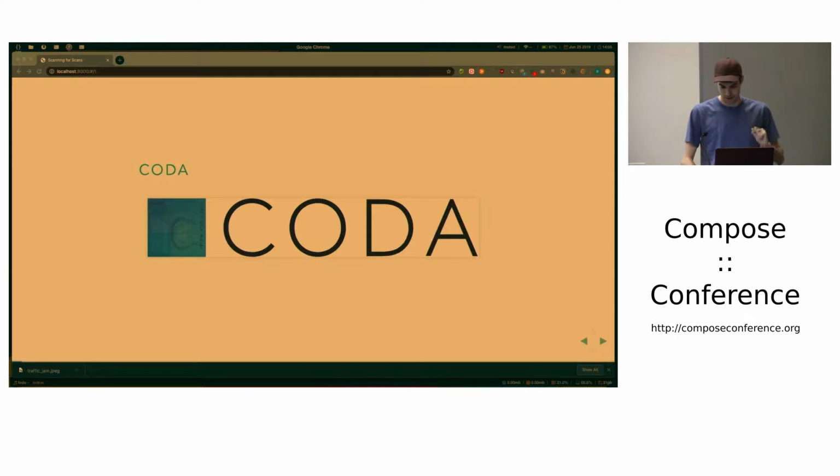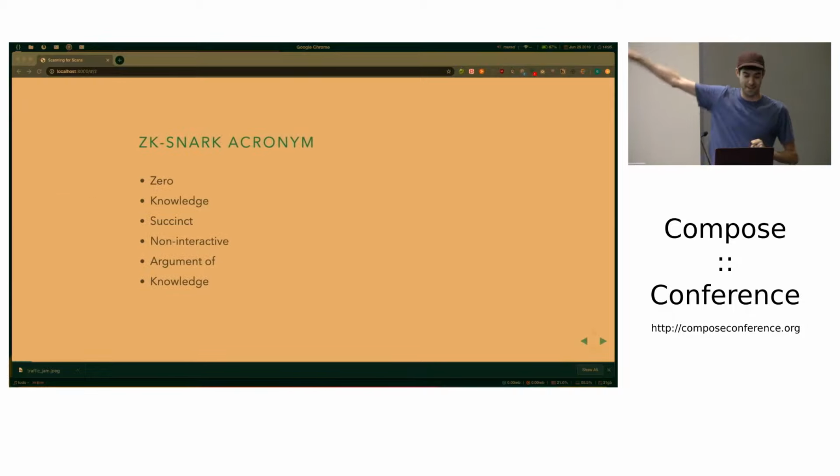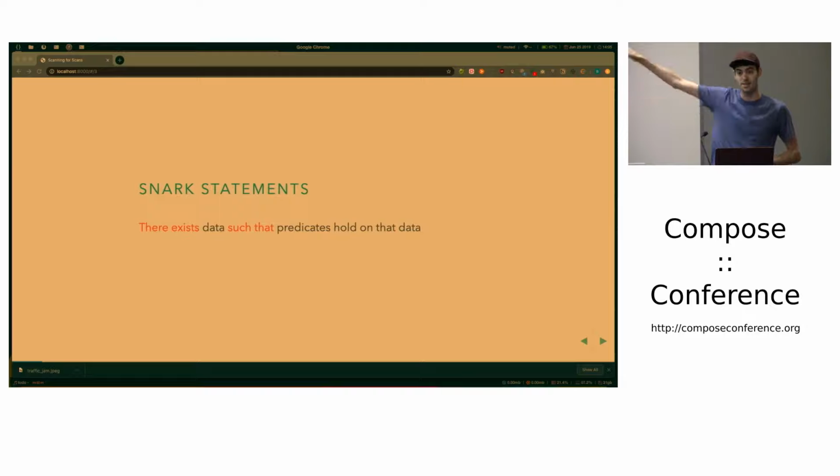We use the one called the zk-SNARK, and this is the acronym: zero knowledge, succinct, non-interactive argument of knowledge. I could go over this in the detail that I understand, but it will take too long. The important thing to know is that we can turn statements written in this way into those proof objects. So if we can take any bit of computation and phrase it as "there exists data such that these predicates hold on that data," we can run a bunch of computation and create one of these proof objects.